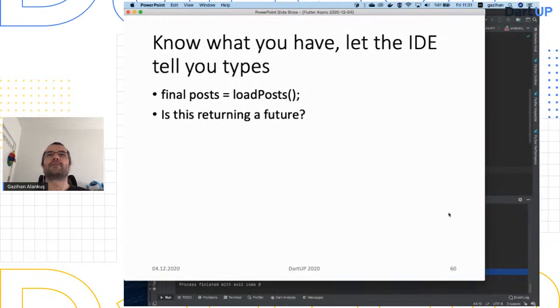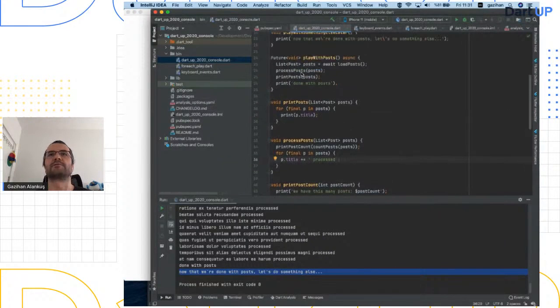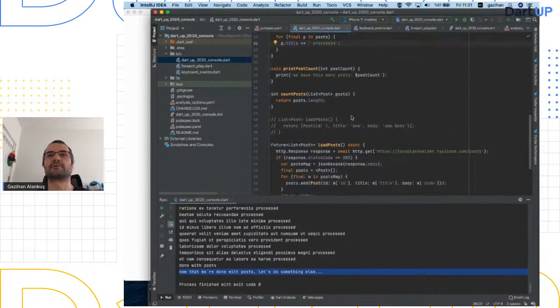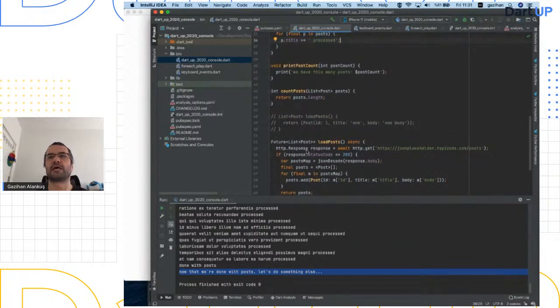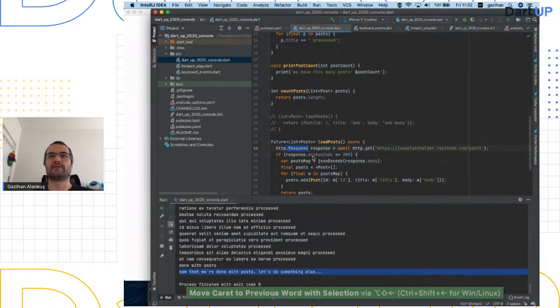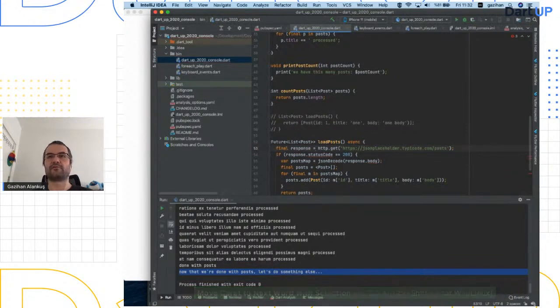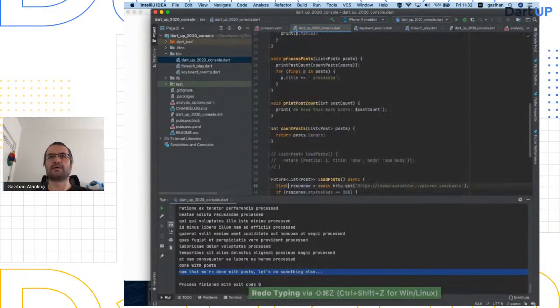Okay, so know what you have, let the IDE tell you types, is another suggestion of mine. So remember earlier I was using the types. I was writing lists, posts, I guess. Yeah, for example, HTTP response. I could have left it with a final or var, but then this gives me an error, etc. Maybe for a beginner, they can be confused. They can print this. It says a future. Why is it not giving me a response instead of giving me a future? So you can prevent all of that by using the types.